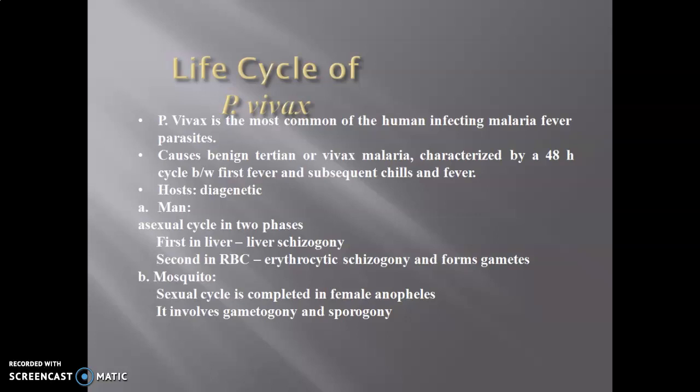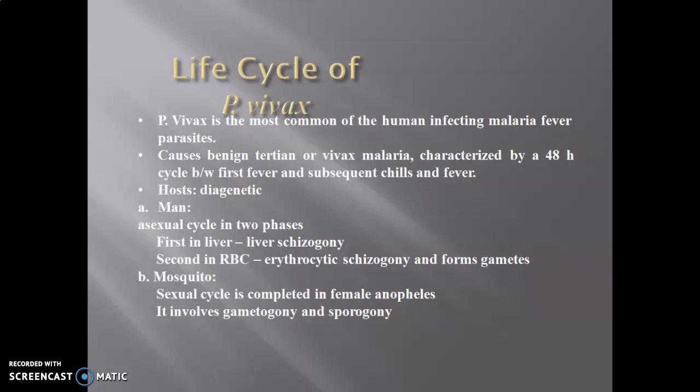It causes benign tertian or vivax malaria, which is characterized by a 48-hour cycle, fever and chilling of the body and an increase in body temperature. These are the symptoms of this malaria.